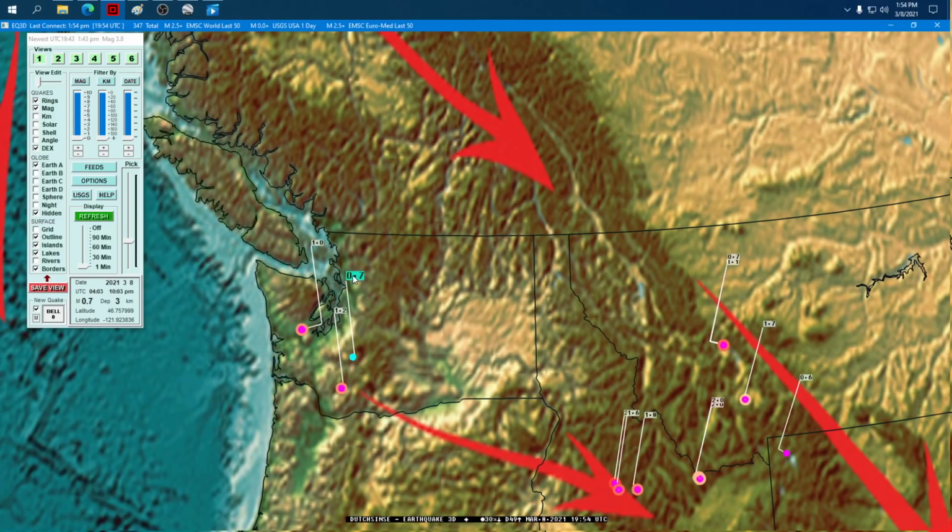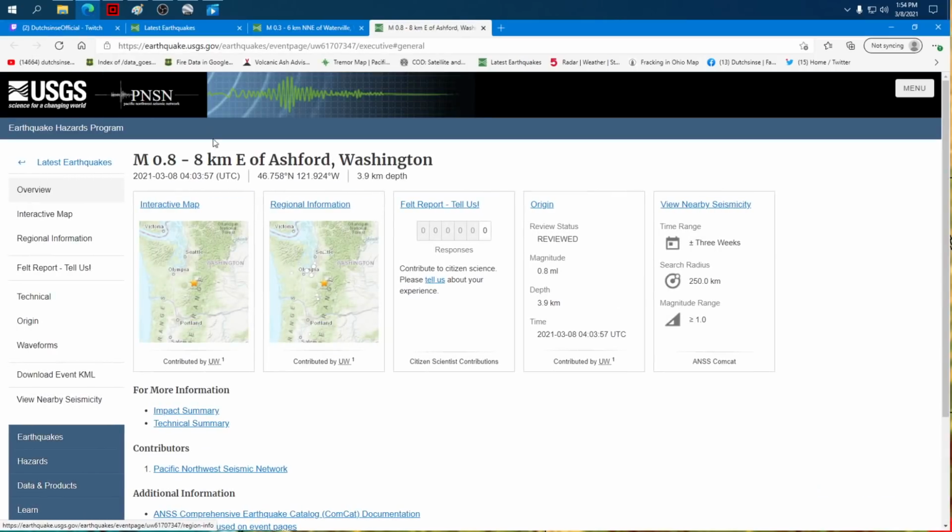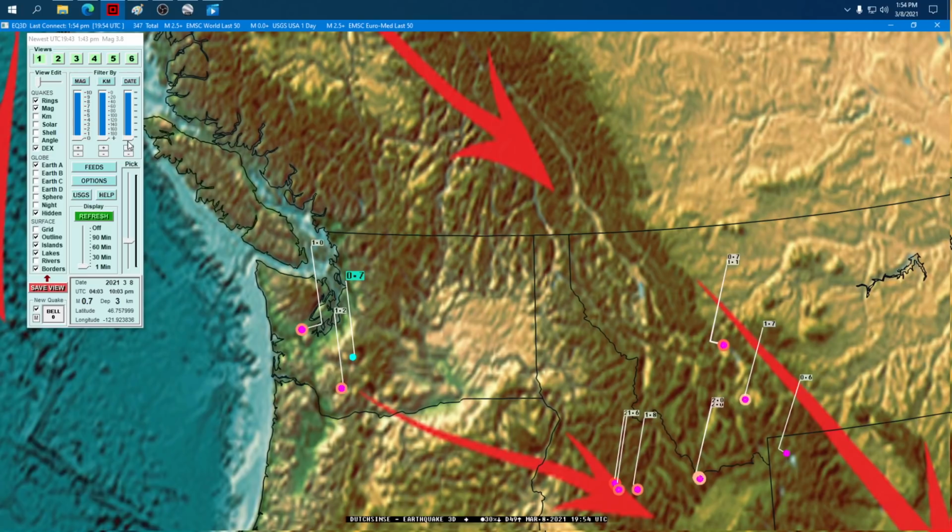Let's go over here and look at the 0.7. They just removed that earthquake off the feed, guys. They literally just removed that earthquake off the 24-hour feed. Let me make sure. Hold on. They literally just removed it as I was talking about it. Let me hit refresh.